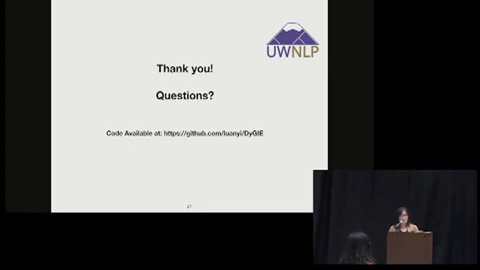So there are no other hyperparameters that you have to tune to construct this dynamic graph? We are actually following Kenton Lee's work on coreference.